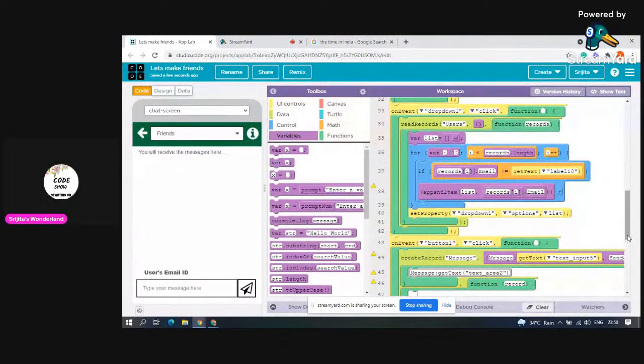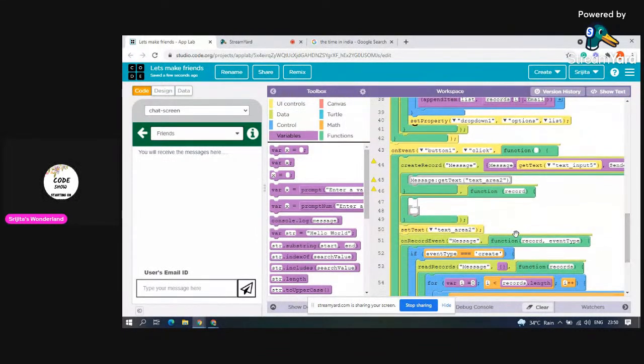Which is list. Now in line 40, we have get record message. This is a button. If you click this button, you will be able to send your message. So if you send, a create record for your message will be created there. It will save your message from this text input, then it will save the sender's name from this text input, and it will save the receiver's name from drop down one. And message is get text area 2.